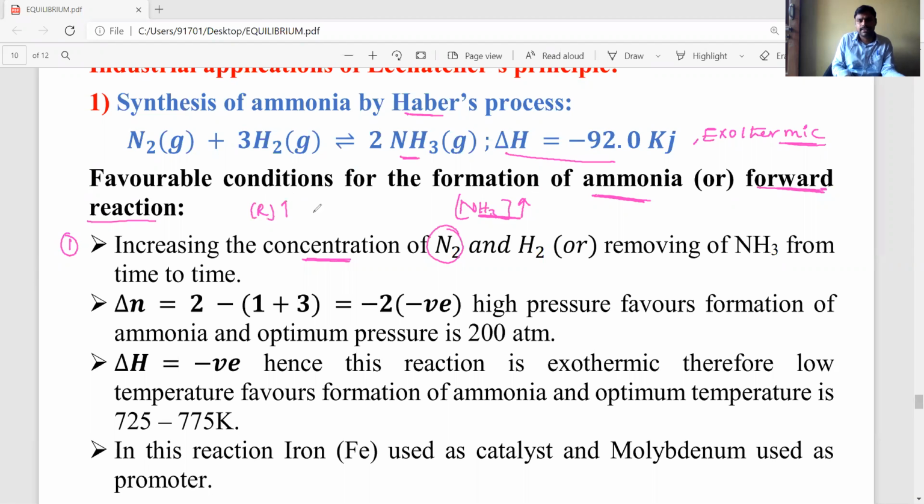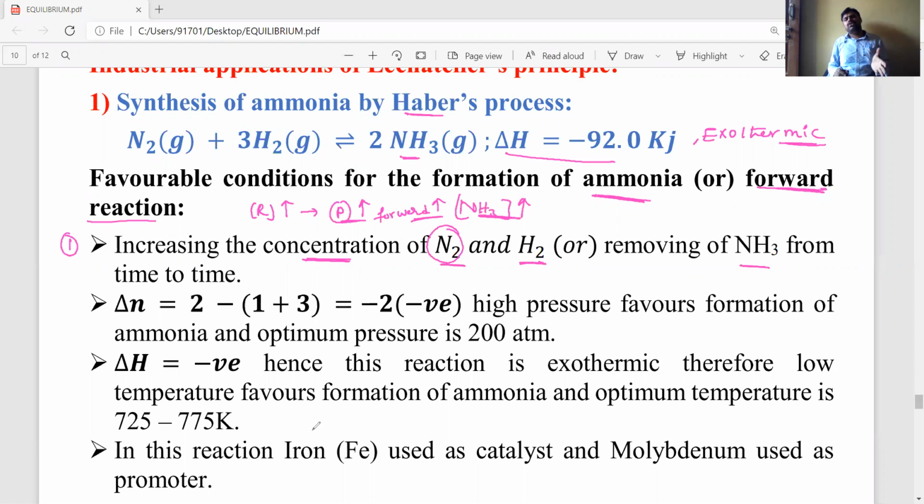When the concentration of reactants increases, product formation increases, meaning the forward reaction increases. So you have to increase the concentration of N2 and H2 gas, or decrease the ammonia by sequentially removing whatever ammonia forms from the reaction mixture. Then also the forward reaction, or formation of ammonia, will increase. That is the first factor, the concentration effect.